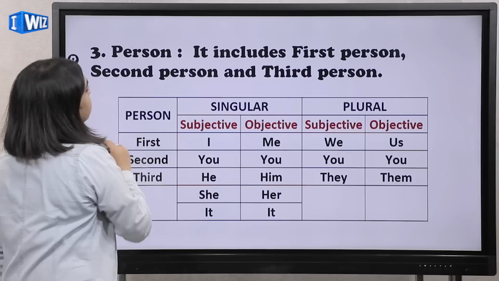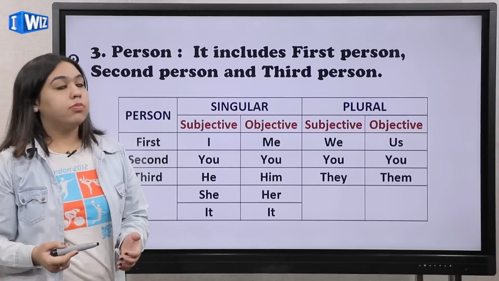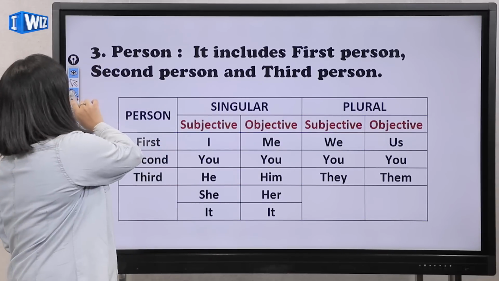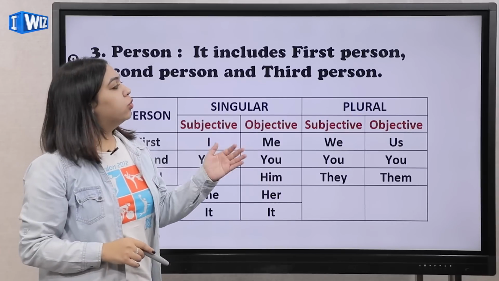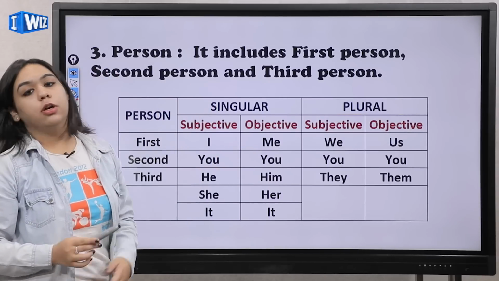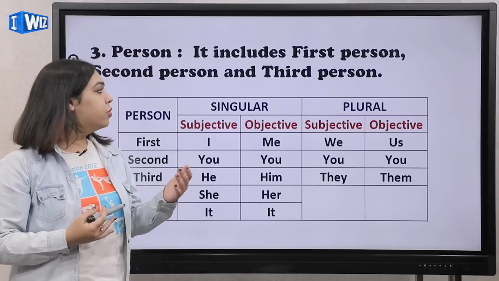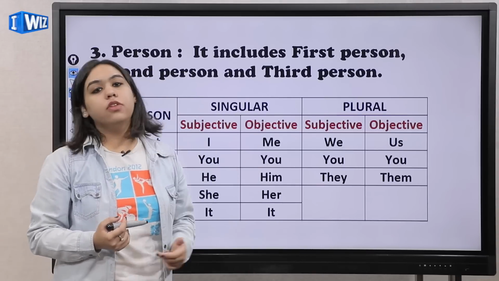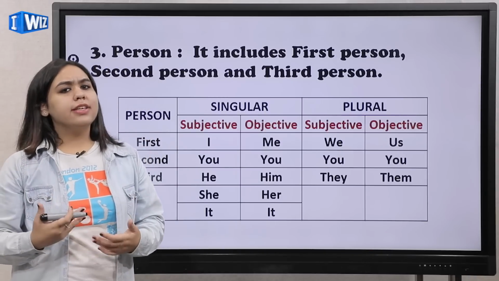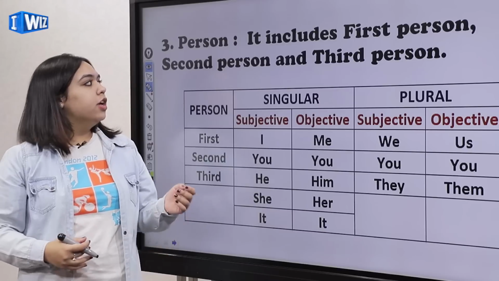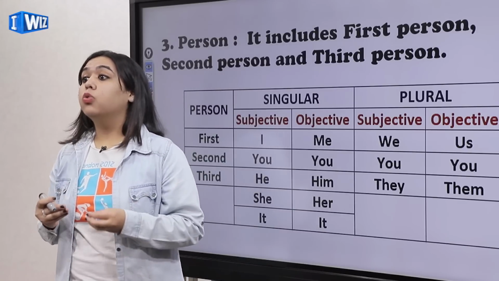Now, moving on, this is a very important part of personal pronouns. It talks about persons. Okay, it includes first person, second person, and third person. Now, I have noticed that many people have confusion about first person, second person, and third person. So, let us take it very simply and easily. Okay, so the first person is somebody who's talking.